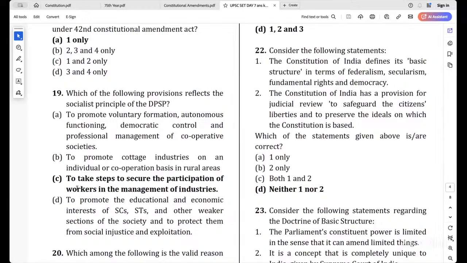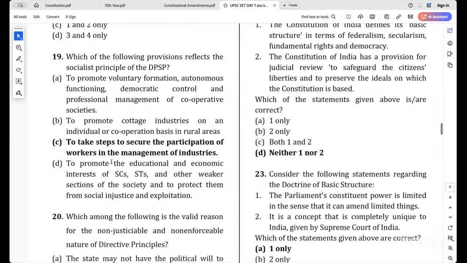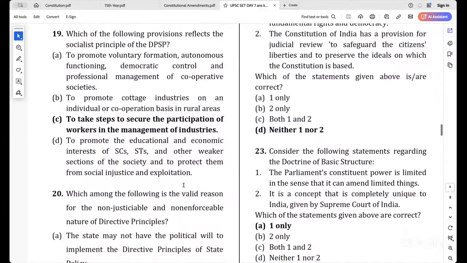Where do you see the D1 in DPSP? In which article do you see it? But in this, the most appropriate one is actually C. See, participation of workers, socialist is about that, right? There should be no class difference and all those things. The most appropriate one for this would be C. That is what I would say. When seeing all the things, this one holds best.